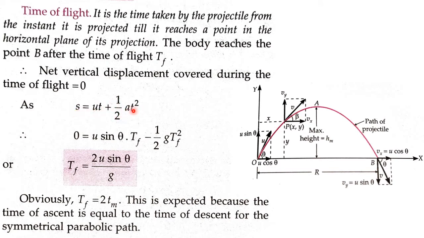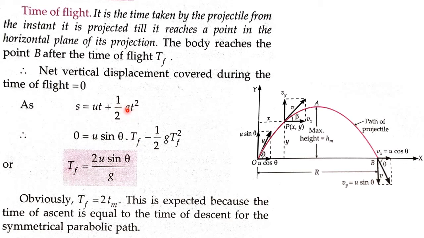Let us substitute the values here. Displacement equals 0. The initial velocity along the vertical component is u sine theta. What is t? The time spent in air, Tf.